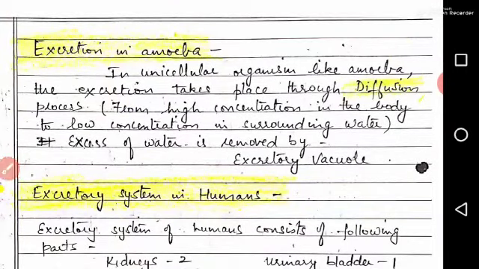Excretion in amoeba. In a unicellular organism like amoeba, excretion takes place through the diffusion process, that is, from high concentration in the body to low concentration in the surrounding water. Excess of water is removed by the excretory vacuole.